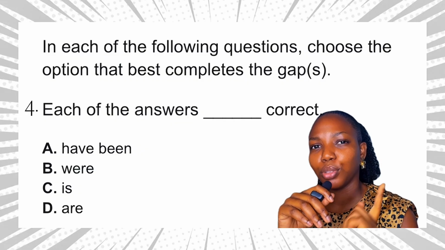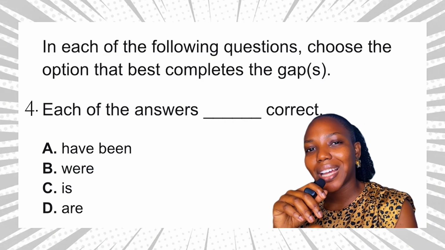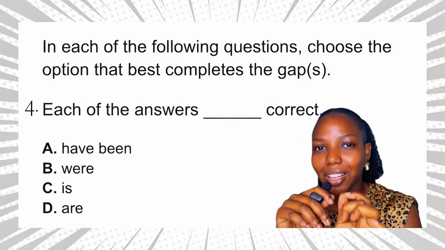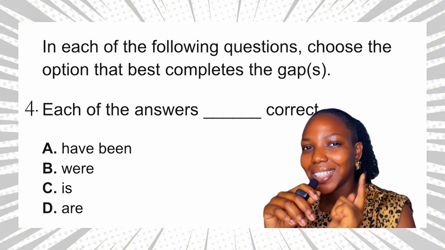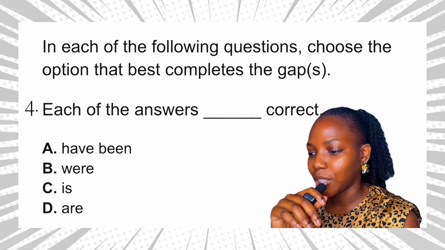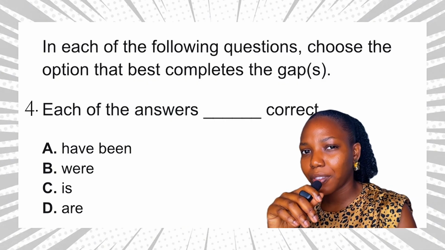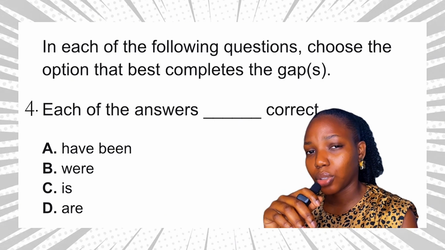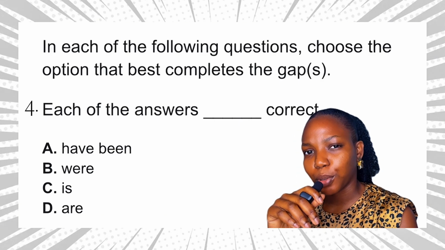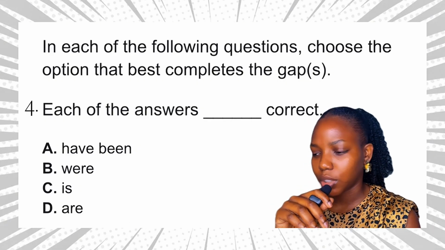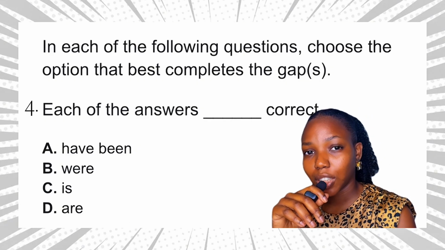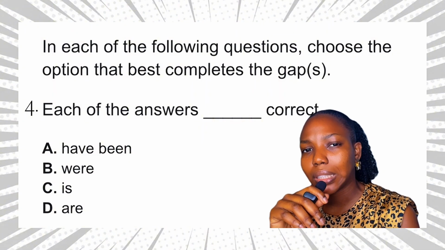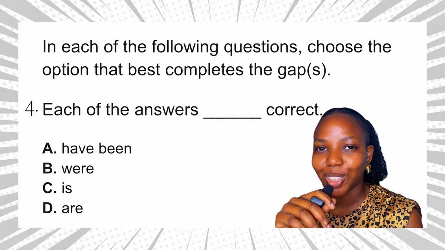Now, let's apply this rule to this question. Each of the answers, plural, dash correct. So we need a singular verb to complete this sentence. Okay, so let's go to the options. Option A, have been. Have is plural. The singular is what? Has. Okay, so this is not the answer to this question. Option B, were. Were is plural. The singular is what? Was. Option C, is, a singular. Option D, are, is plural. Okay, so option C is the only singular verb and this is the answer to this question.